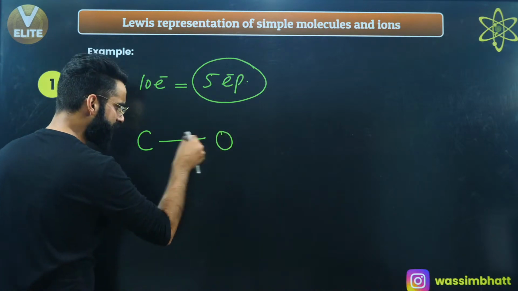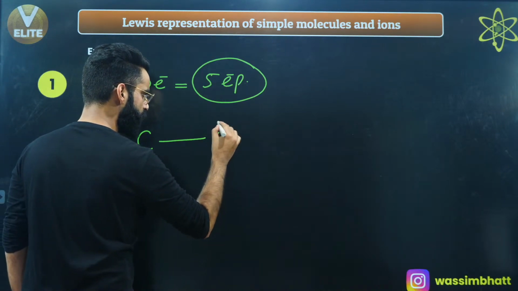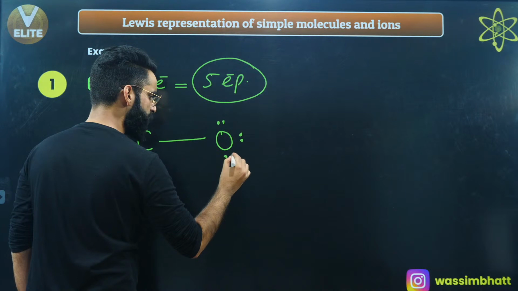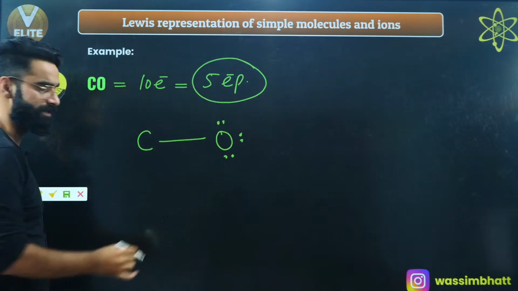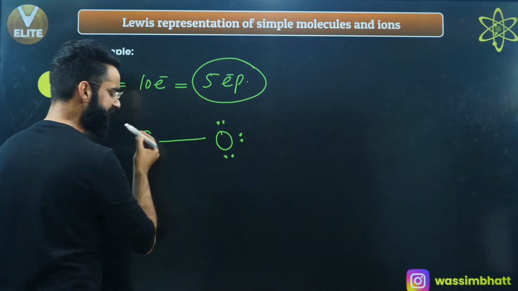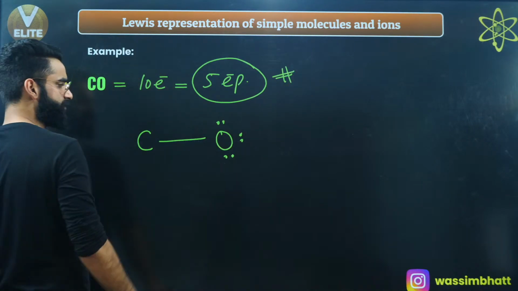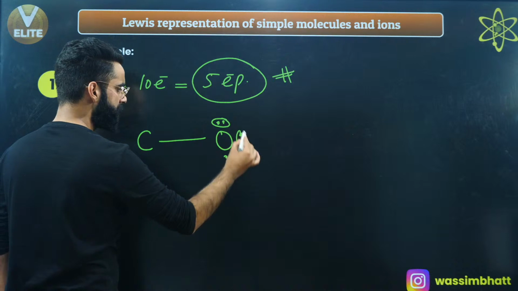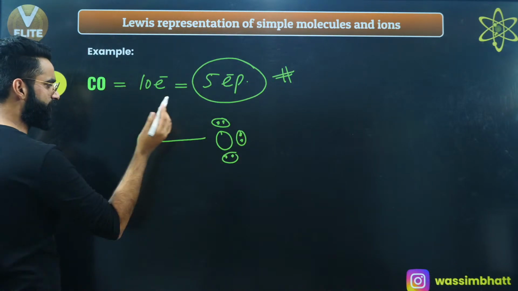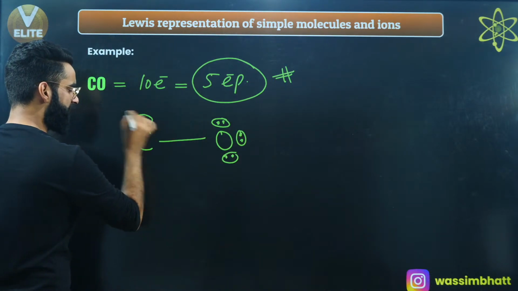See, this oxygen right now has got only 2 electrons. 2 to 4, 4 to 6, 6 to 8. I'll say octet of oxygen is complete. See, 2, 4, 6, 8, right? I had total 5 valence electron pairs. Out of 5 valence electron pairs, how many have I used? 1, 2, 3 and 4. There is 1 electron pair left as such, which I'm keeping on carbon, right?